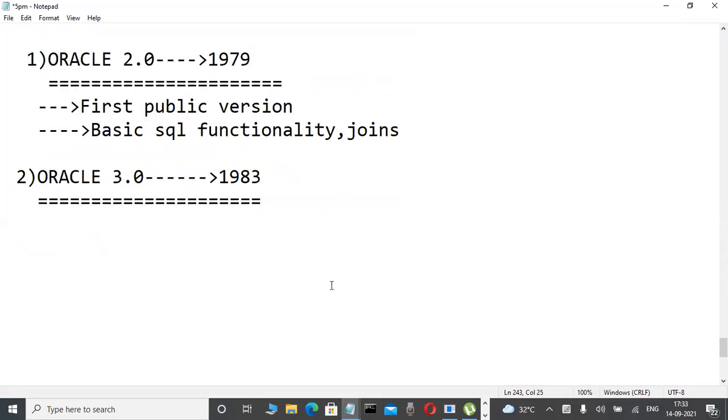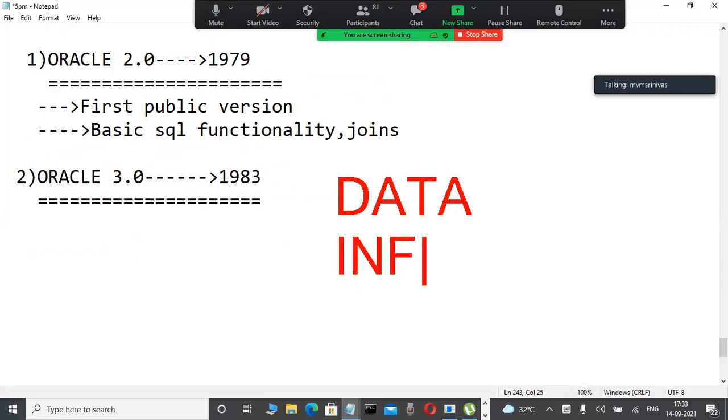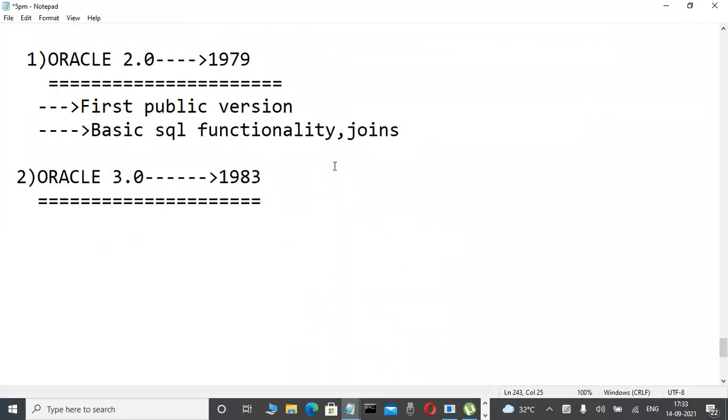Anybody attending the demo classes, whether you are observing or not, I am suddenly telling one of the stage one concepts. On the first day I tell what is data and what is information, because that knowledge is helpful in the future. You have the design rules, the code rules explanation, first the information rule purpose. On the second day I tell OLAP, OLTP, data warehousing and reporting tools purpose.